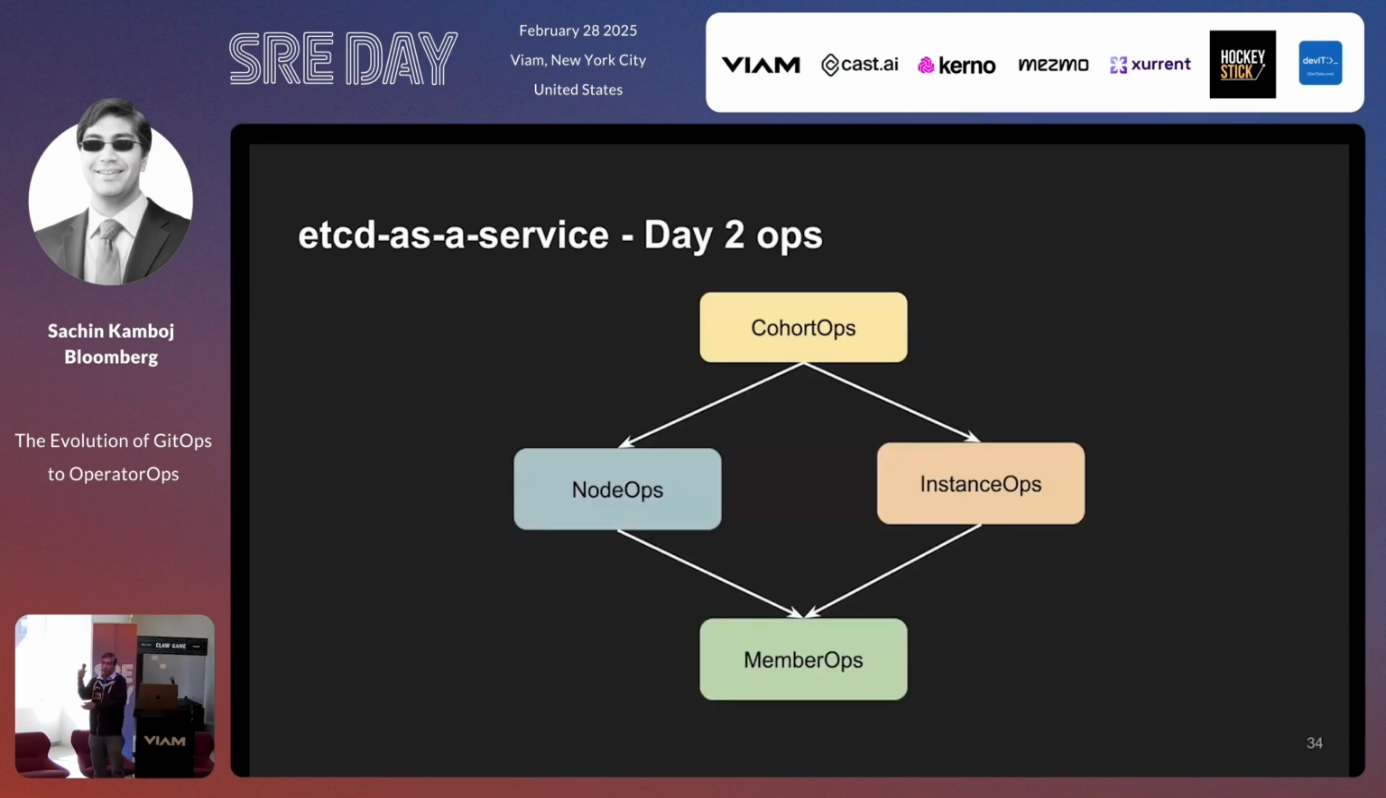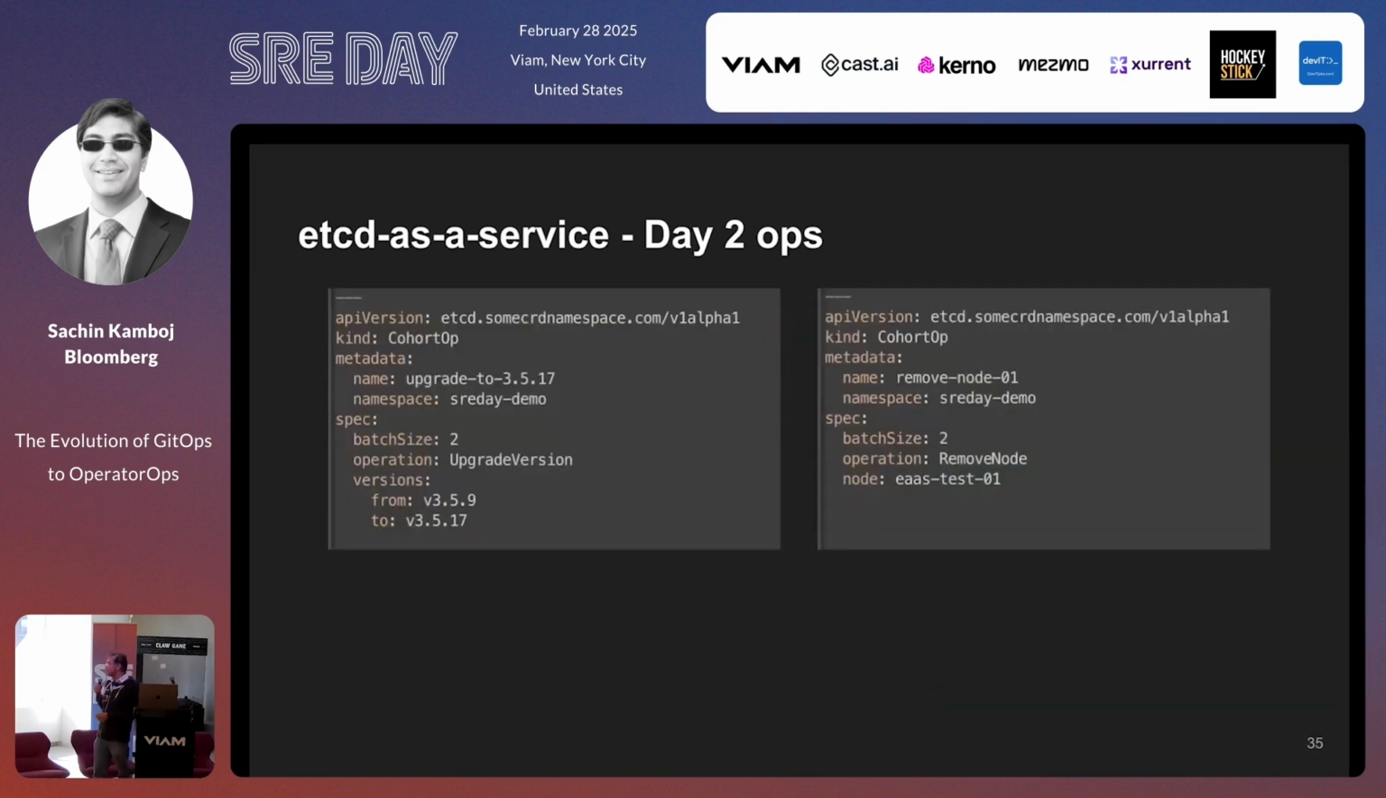Okay. So the nice thing about OperatorOps is we can use this for day 2 ops. There are a whole bunch of ops that we can do using these resources, which are called cohort ops, node ops, instance ops, and member ops. And this is an example of things that we can do. So let's say we want to upgrade the whole cluster. Typically, if this was a production service and we had etcd running on 5 nodes, we probably have somewhere from 32 to 40 instances of etcd running on a node, and we don't want to YOLO it. We would probably create something like a CRD that says, hey, I want to upgrade to 3.5.17. I'm upgrading from 3.5.9. I want to batch it 2 clusters at a time.